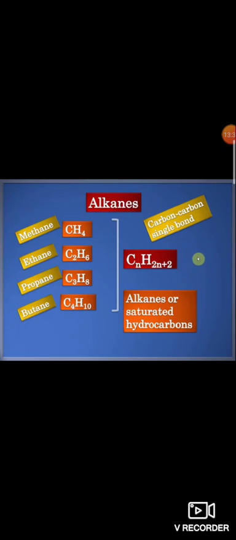Name the hydrocarbon with 4 carbon and 10 hydrogen. Butane. What is the general formula of alkane? CnH2n+2. So it contains 5 pentane, 6 hexane, 7 heptane, 8 octane, 9 carbon nonane, 10 carbon decane. So it is there in your textbook. You can practice all of this by seeing your textbook, naming the compound and drawing the structure.